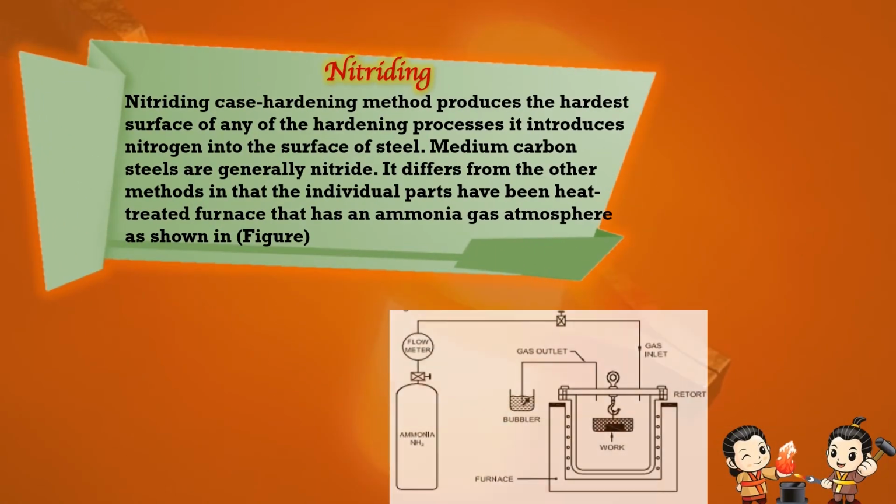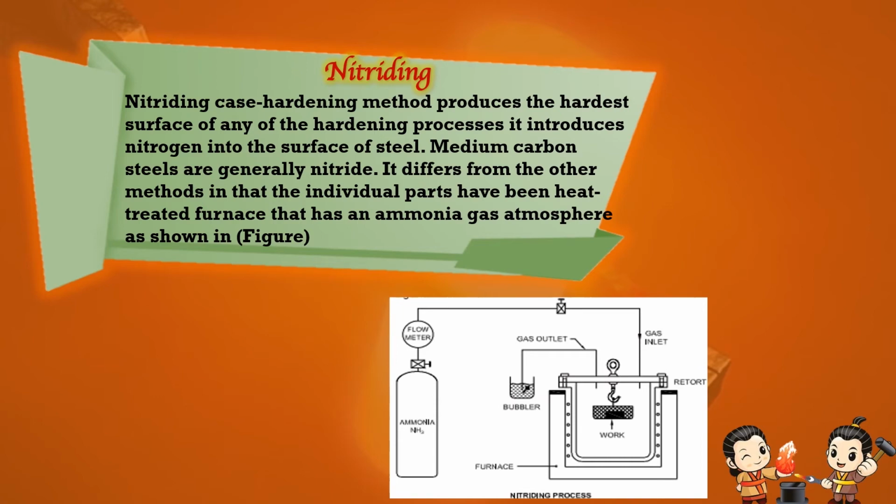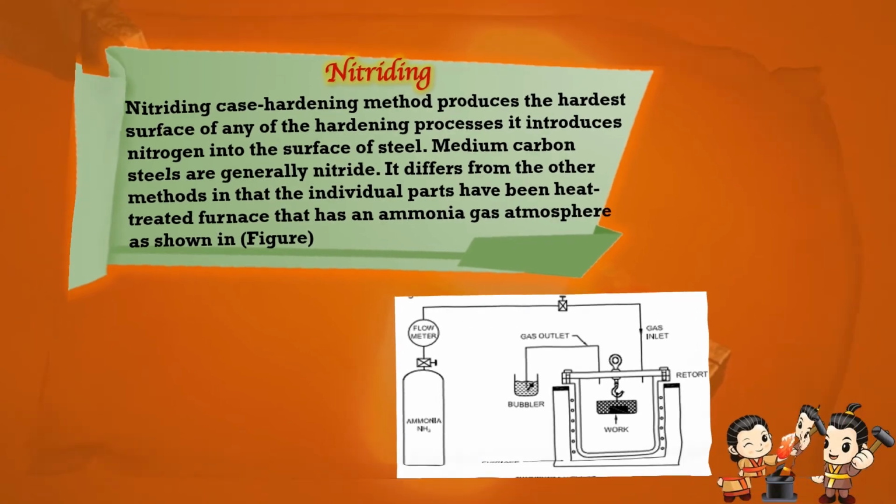Nitriding. The nitriding case hardening method produces the hardest surface of any of the hardening processes. It introduces nitrogen into the surface of steel. Medium carbon steels are generally nitrided. It differs from the other methods in that the individual parts are heat treated in a furnace that has an ammonia gas atmosphere, as shown in the figure.